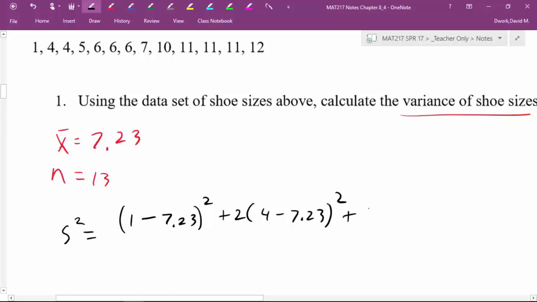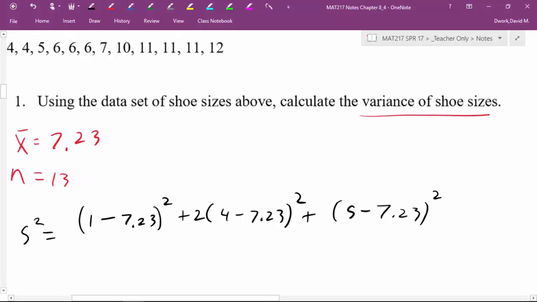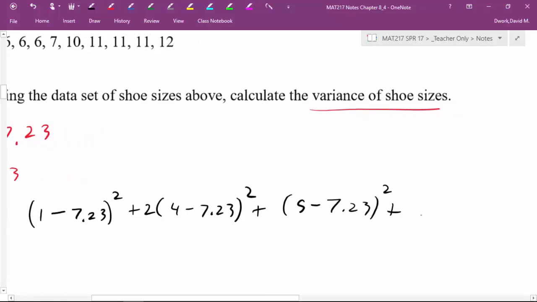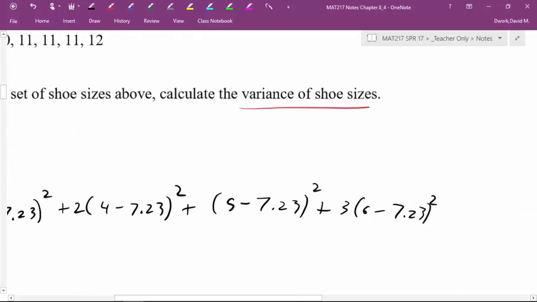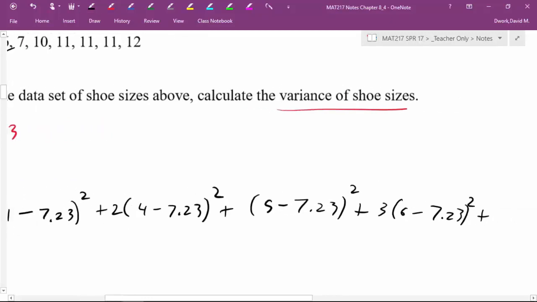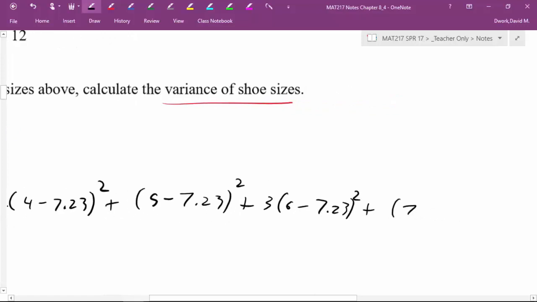Plus our next data point, 5 minus 7.23 squared, plus 6 minus 7.23 quantity squared, and we had 3 of those, so 3 of those. Plus our next data point, 7 minus 7.23 quantity squared.